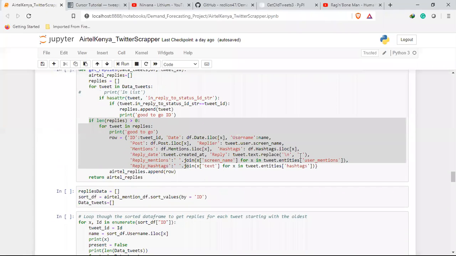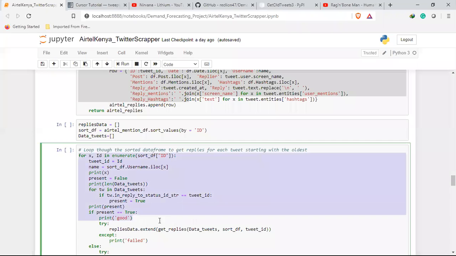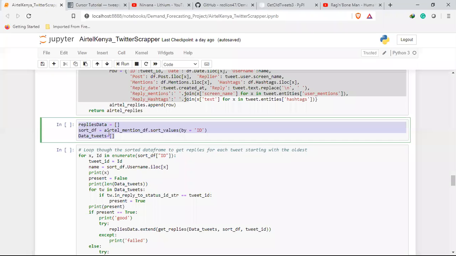Which I'll admit, for me, I did a bit of a similar thing, repetition, when it came to calling them here. Here is where I'm creating the list, just creating the variables that I will be storing my data. But now I sort my data by ID, so that I get the oldest IDs first, and doing the exact same thing I've said, so that I don't keep on scraping for data that is already there, what we already have.